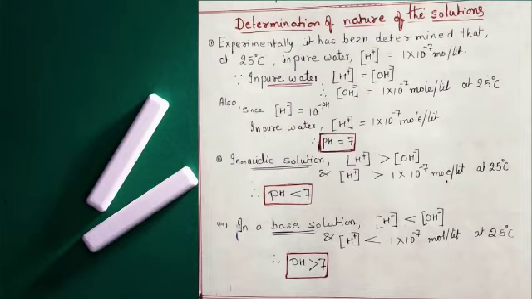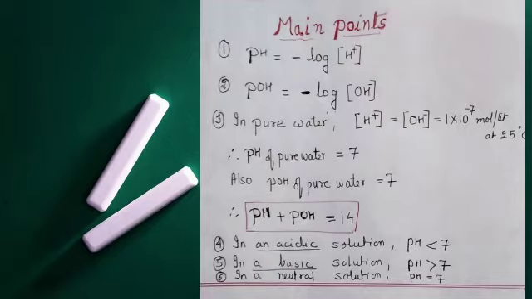It is a basic solution. Thus, we conclude that in a neutral solution or in pure water, pH is equal to 7. In acidic solution, pH is less than 7, and in basic solution, pH is more than 7.